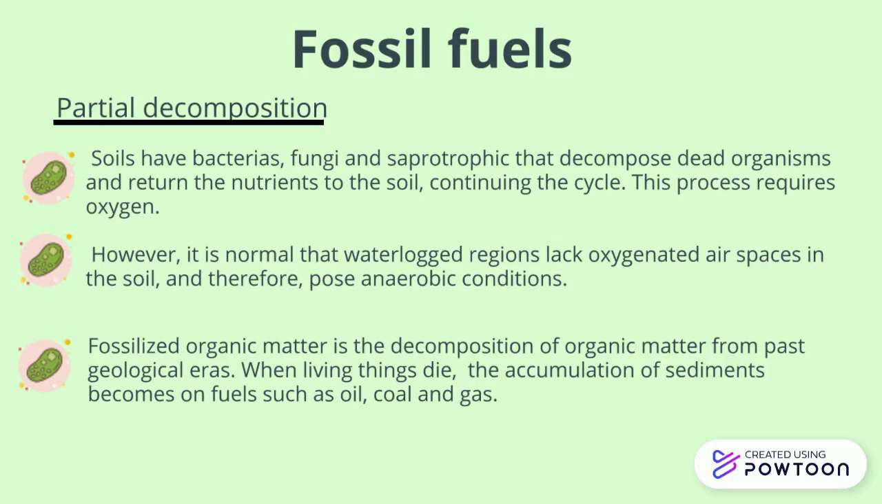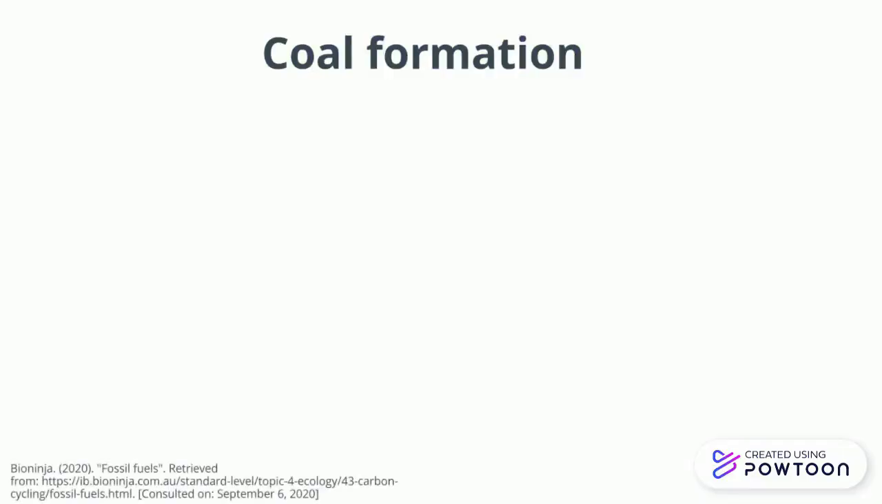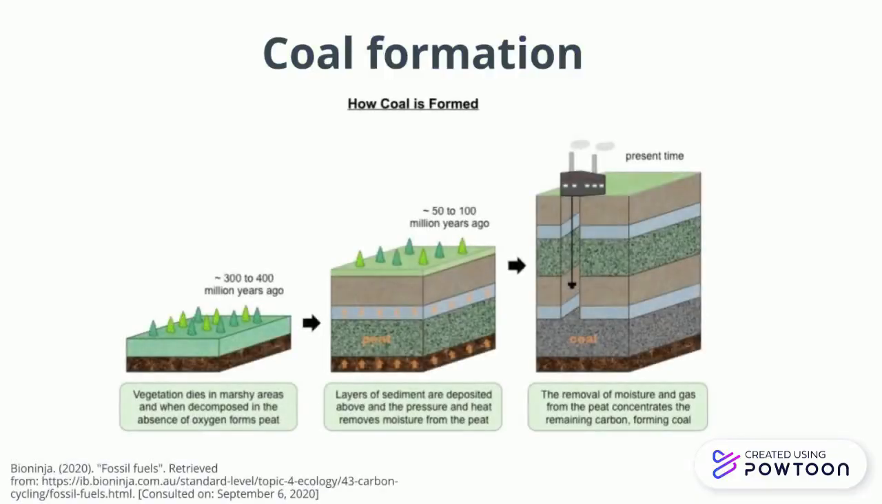Fossilized organic matter is the decomposition of organic matter from past geological eras. For a better explanation, living things are made up of chemical compounds, and most of them are organic compounds, like carbon, oxygen, and hydrogen. As it is known, living things die: humans, animals, and plants. And when living things die, they decompose in the soil. So the accumulation of sediments becomes fuel, such as oil, coal, and gas.